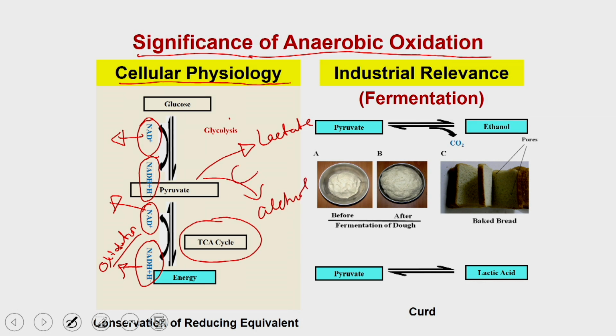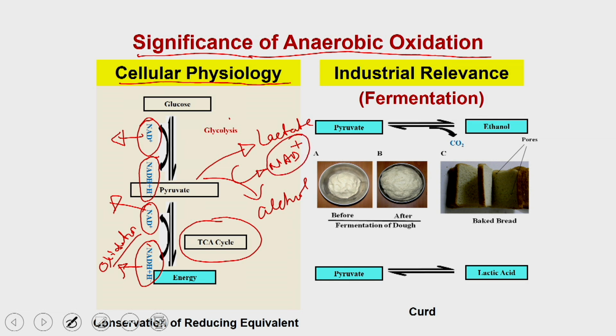And in these two processes, what is happening? You are generating the NAD plus, because you are utilizing the NADH which has already been preformed in the cell, and because of that you are going to generate a pool of NAD plus.